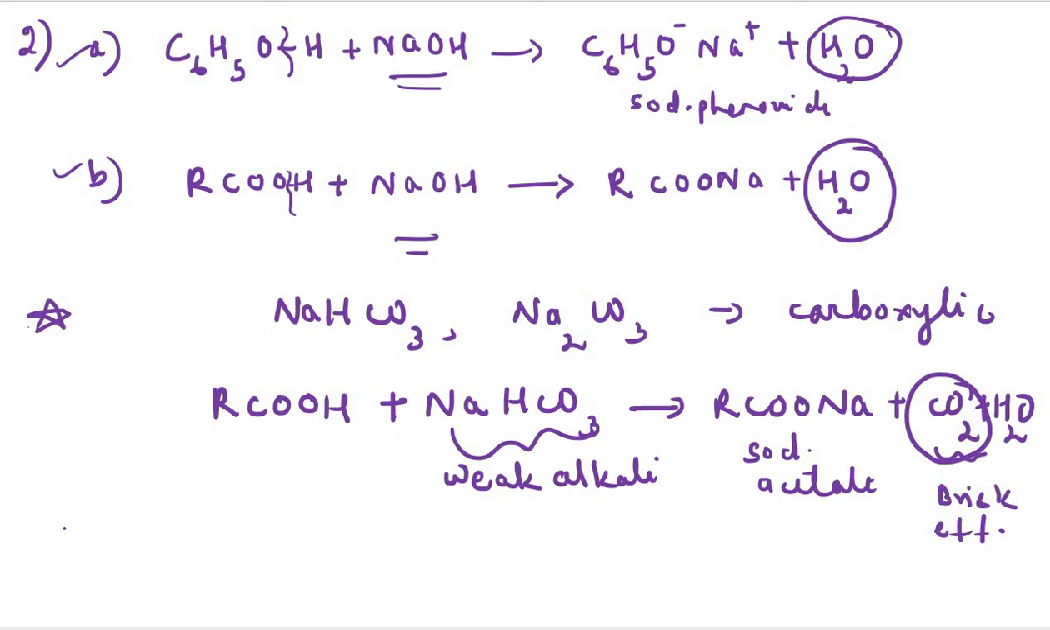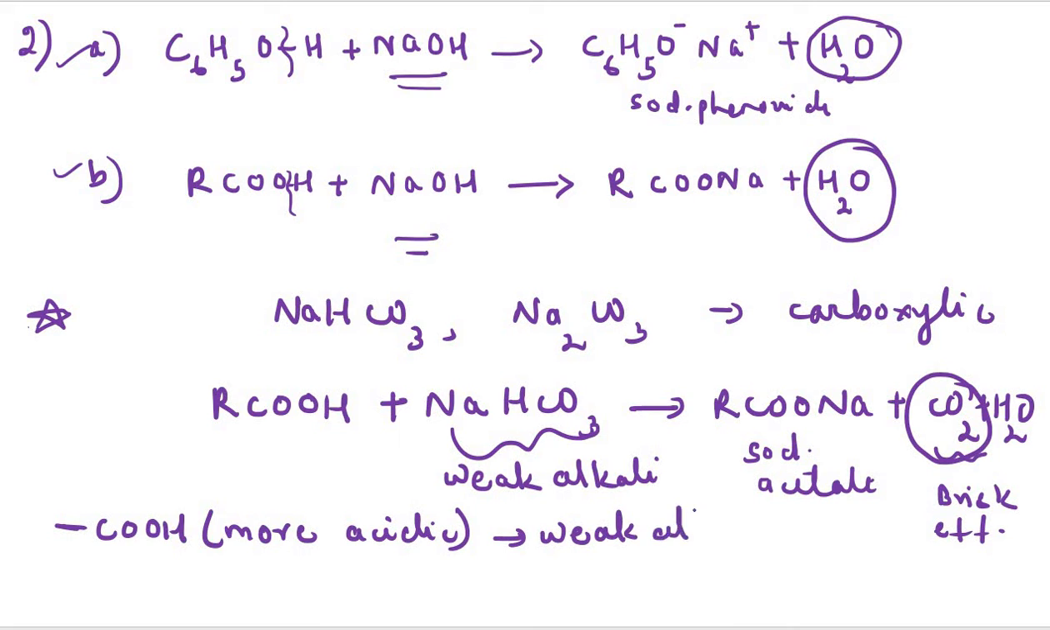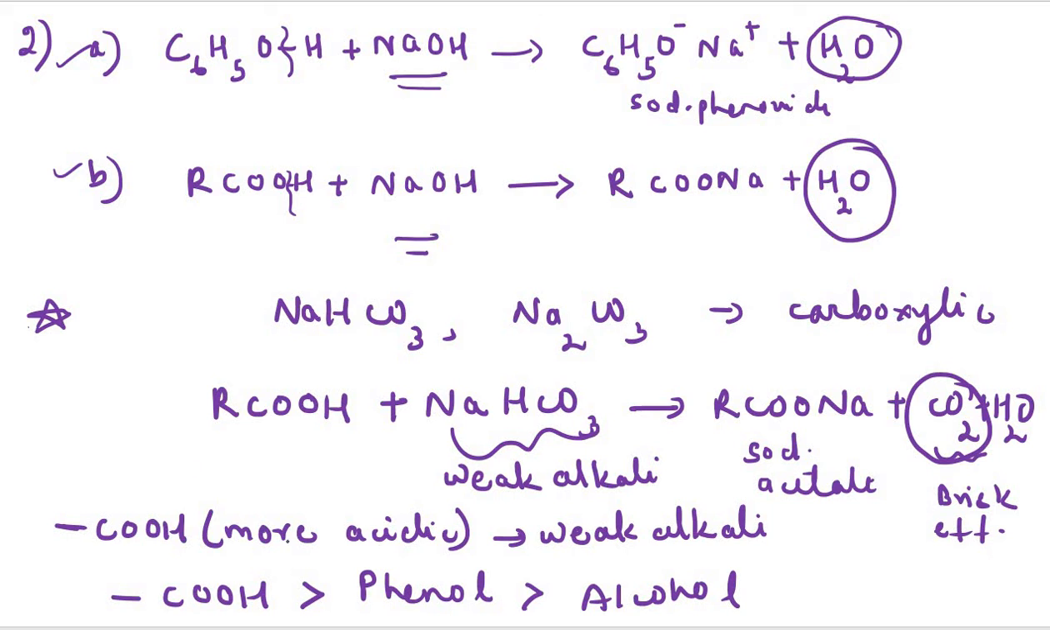Now we can see here that the COOH group is considered to be more acidic than the phenolic and alcohol groups because it even reacts with a weak alkali. Carboxylic acid can even react with a weak alkali, which shows that it is more acidic than the phenolic group and also more acidic than the alcoholic group. So how can we write the order of priority? COOH is the most acidic, followed by phenol and then followed by alcohol.